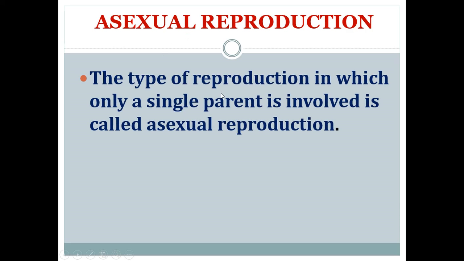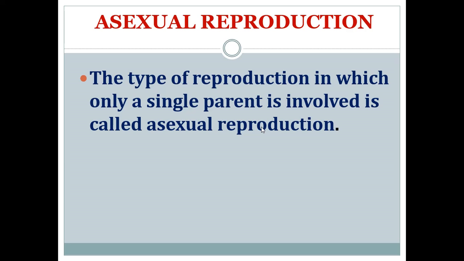The type of reproduction in which only a single parent is involved is called asexual reproduction. You know that there is a pair of parents, but in asexual reproduction only a single parent is involved in the reproduction process.